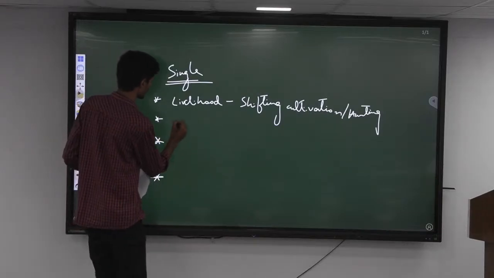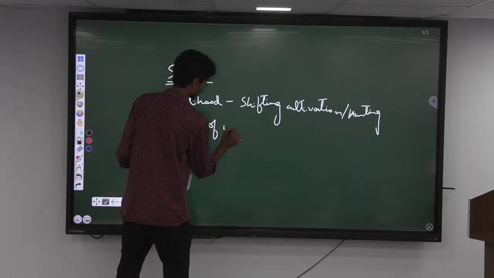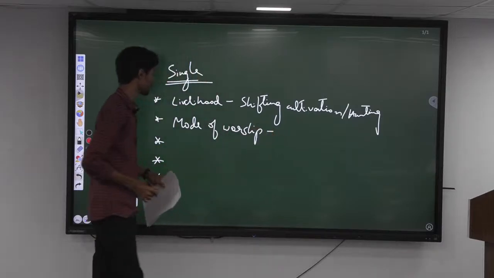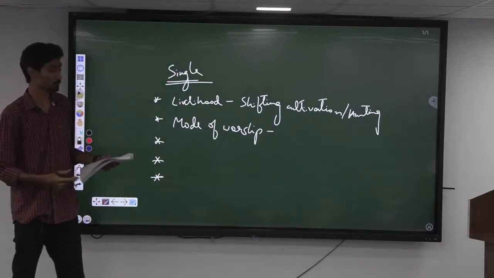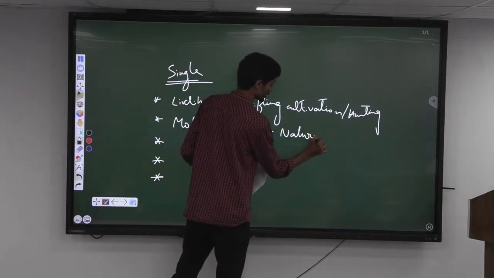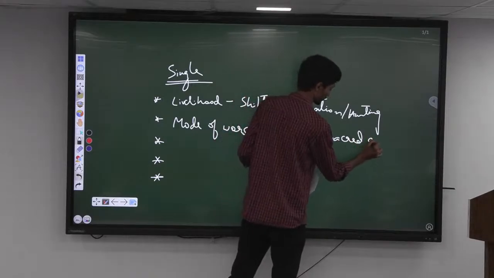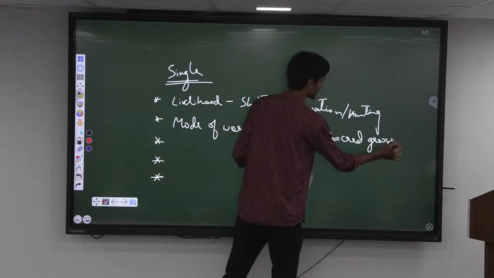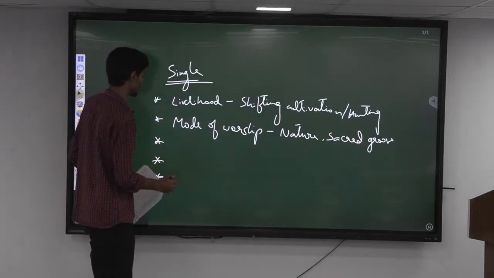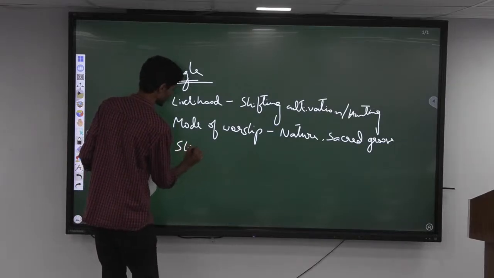Second point, we can talk about the mode of worship. So here when we talk about mode of worship, what is the most common thing among them we can see is nature worship, right? So nature worship or the worshipping of sacred groves. So even this is one of the common trends which we can see across the tribes in India, right? So we can talk about this. Then we can talk about stratification.